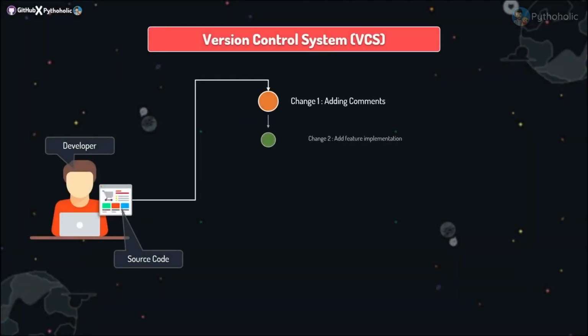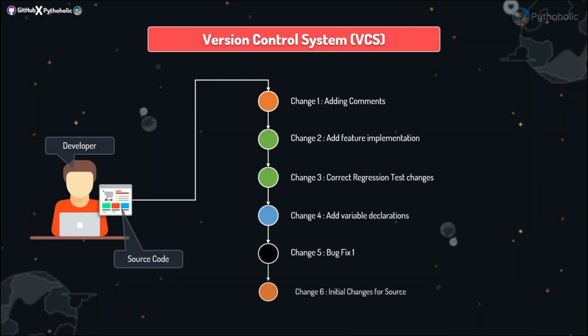Okay, now let us come back to a similar situation. You are a developer and you have your source code for your application or project or whatever you're working on. And let's suppose each change you make, I'm not saying one variable change or a file change or addition, it could be anything. Let us think of each change as a set of modifications made to the code.